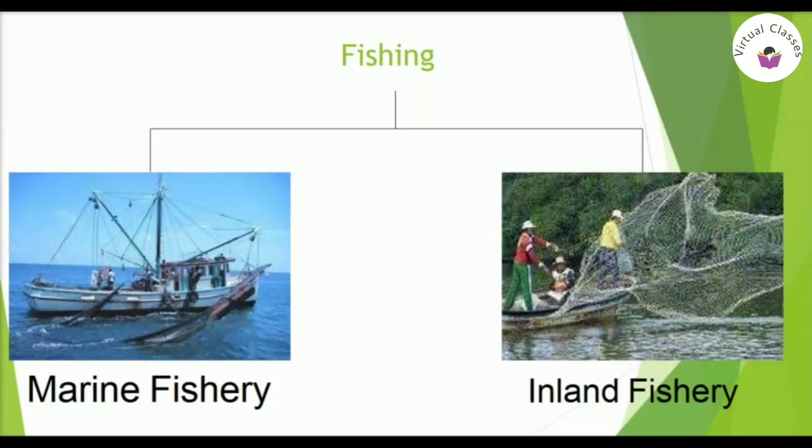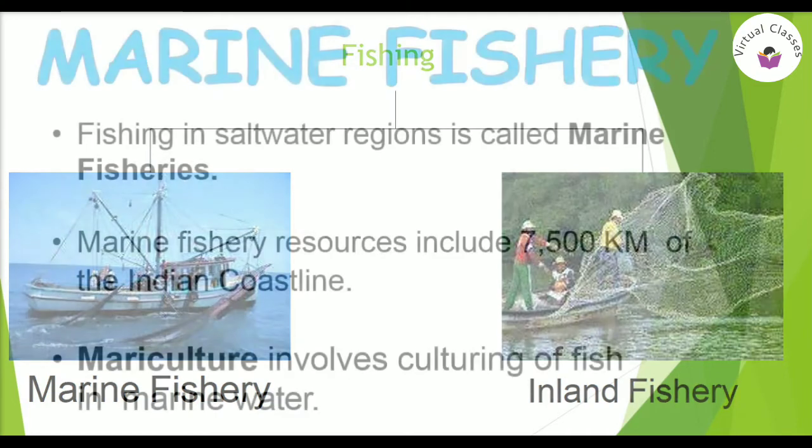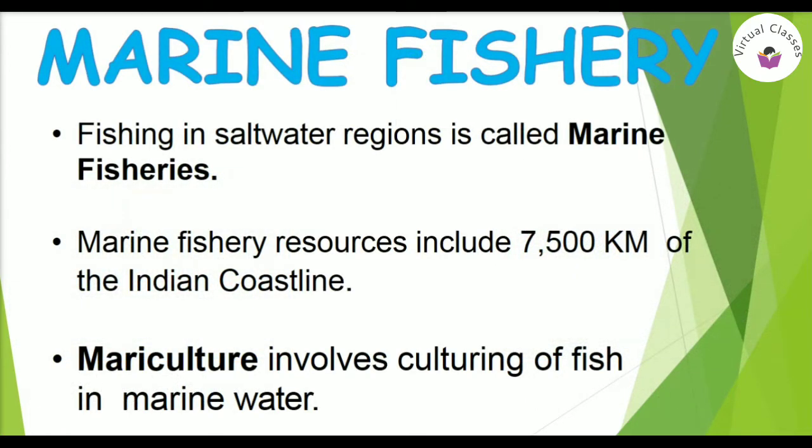Now, the water source of the fish can also be of two types, either seawater or freshwater, such as rivers and ponds. So, based upon the type of the source, the fishing can be of two further types. First is marine fishery, and second is inland fishery. Let's come to marine fishery, where fishes are extracted from seawater. Fishing in saltwater regions is called marine fishery, and that saltwater region includes 7,500 kilometers of the Indian coastline.